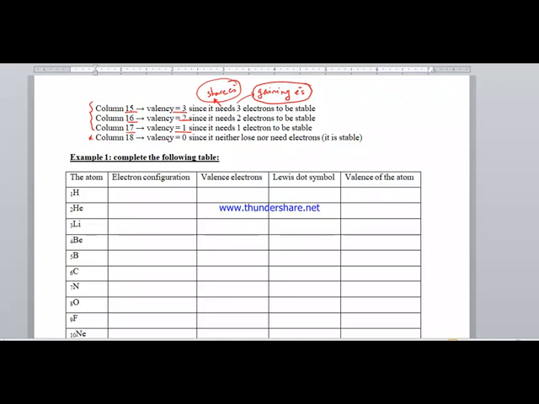Whereas for elements of column 18, the valence is equal to 0 since they have no property to lose or need electrons. They are stable since elements of column 18 already have a saturated energy level.